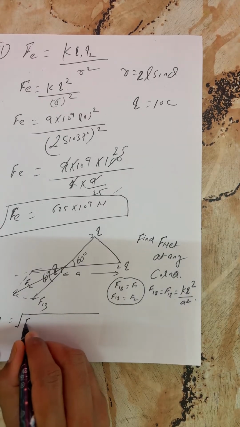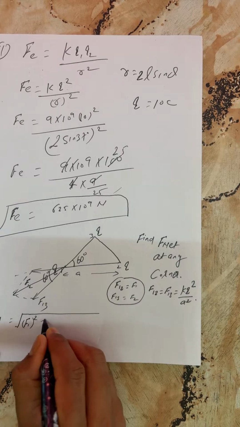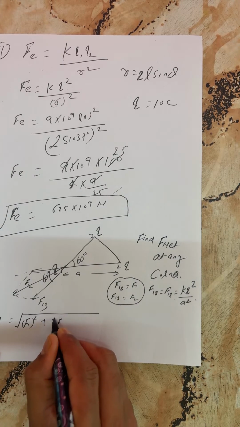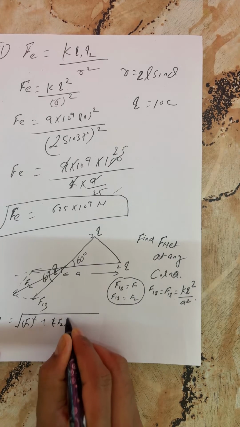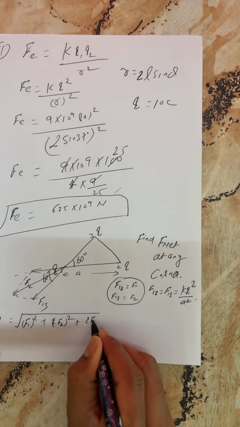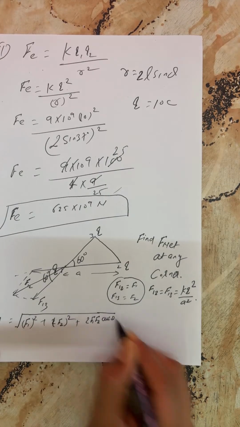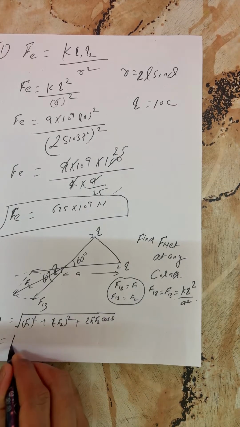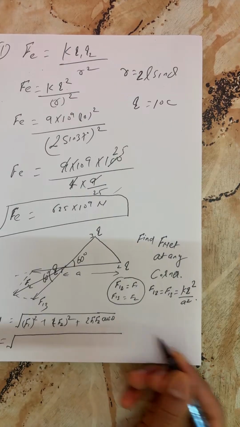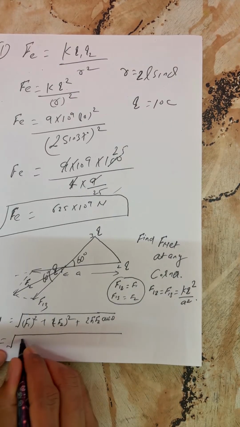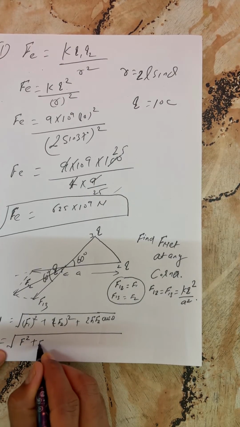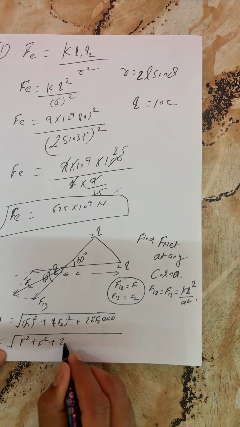So F net is the square root of a square plus b square plus 2ab cos theta. All forces remain the same, so F square plus F square plus 2F F cos theta.